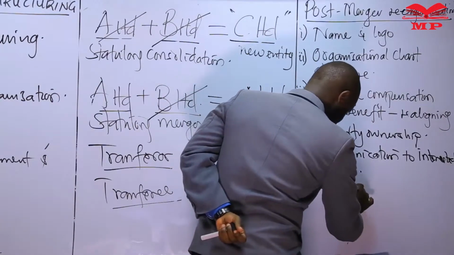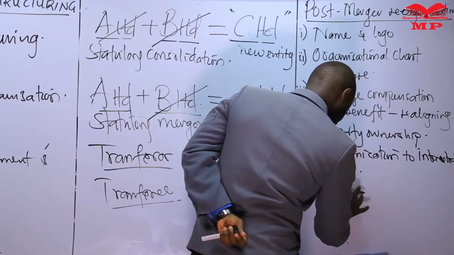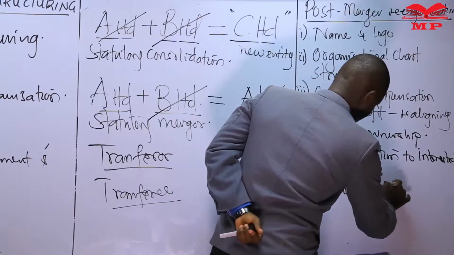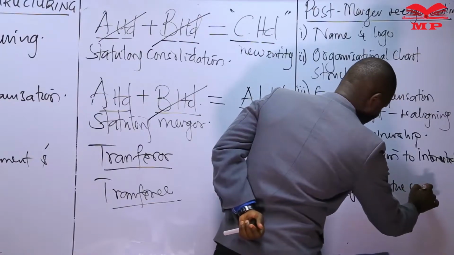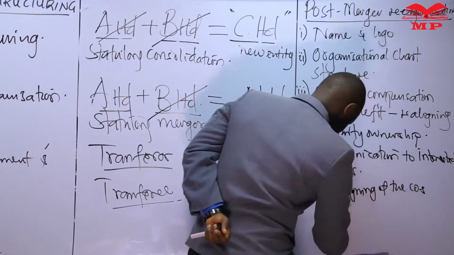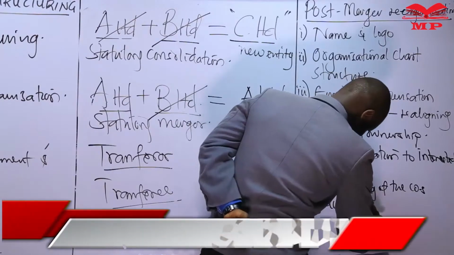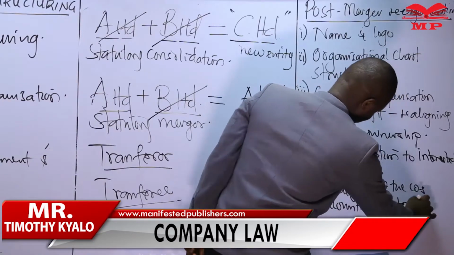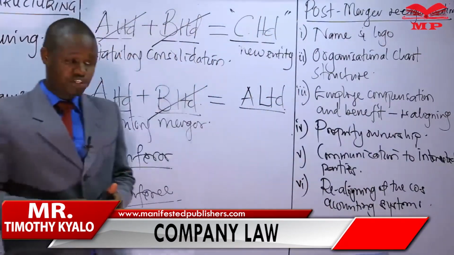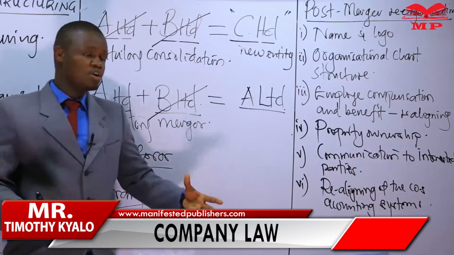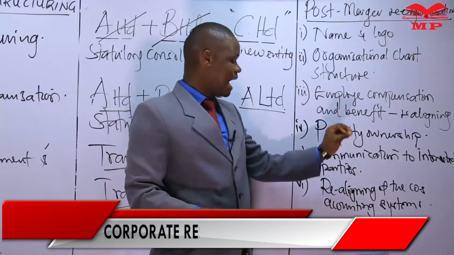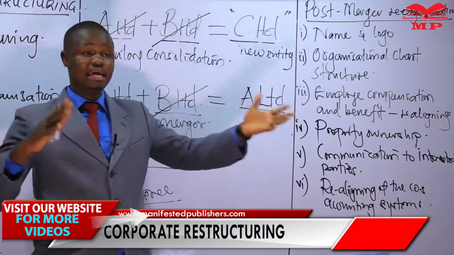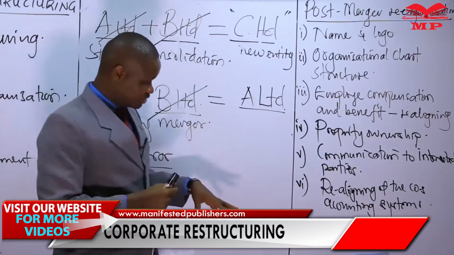The other things that also need to be addressed after the merger is the realigning of the company's accounting systems. Now that we have become one, we may have previously operated different accounting systems in our existence as separate organizations.